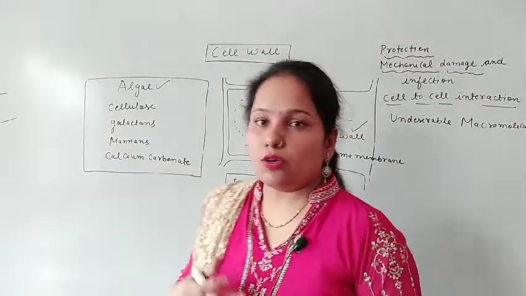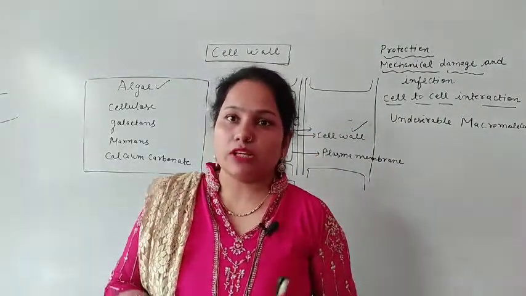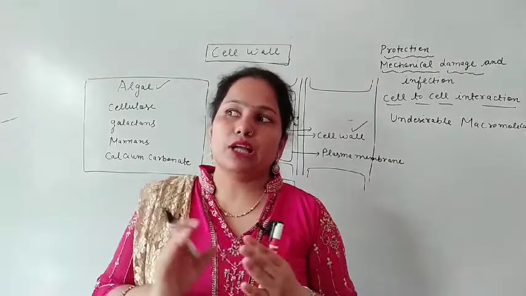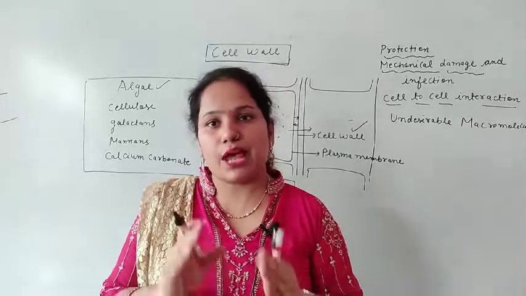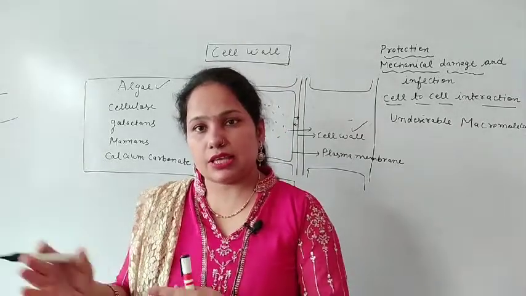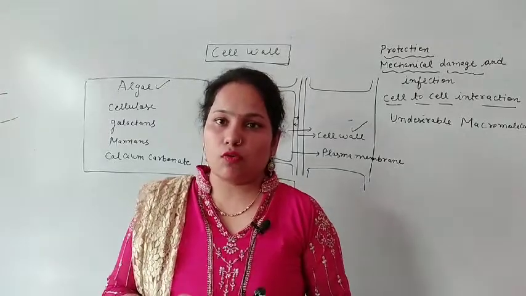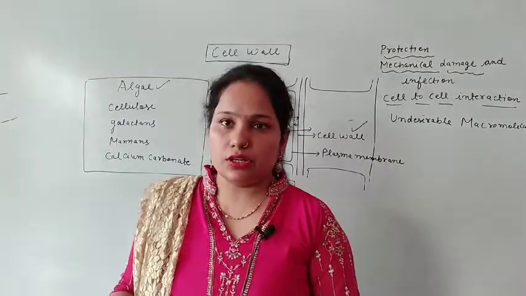After that, how the cell wall is formed, and what are the different components of the cell wall. Here the middle lamella is also present, the primary cell wall, and the secondary cell wall. So let us discuss the diagram of the cell wall along with the other membrane.